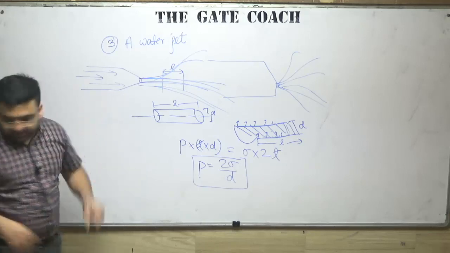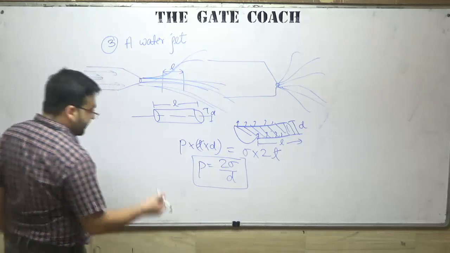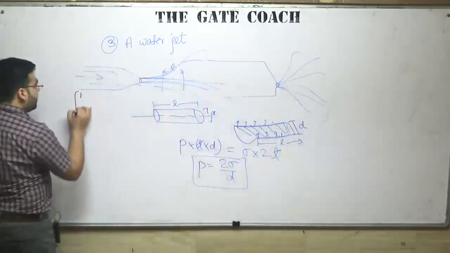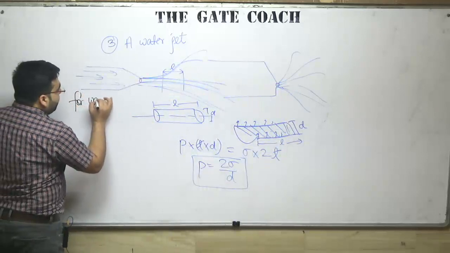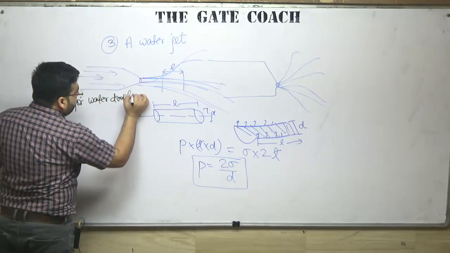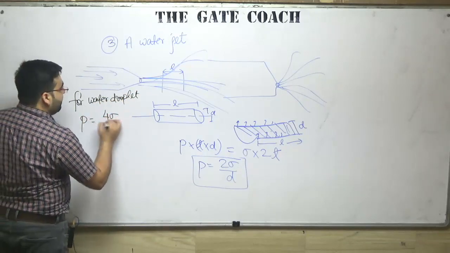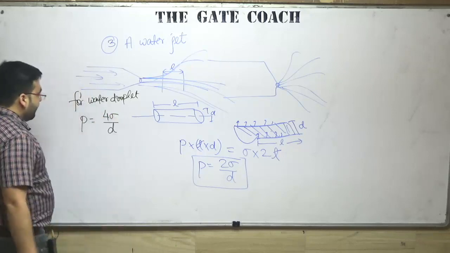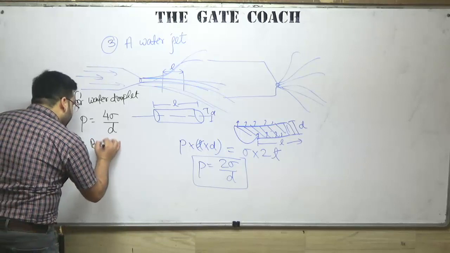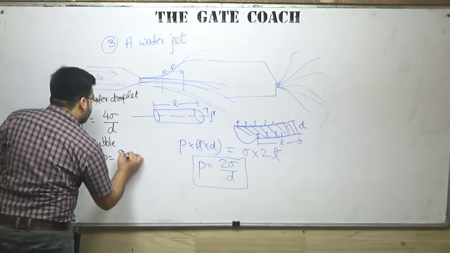Now let us compare the three. Let me write it here. For a water droplet, the maximum pressure was 4 sigma by D. For a bubble, the maximum pressure was 8 sigma by d.